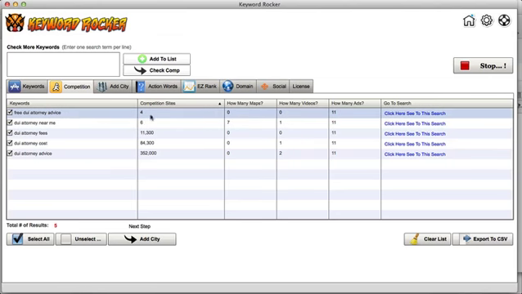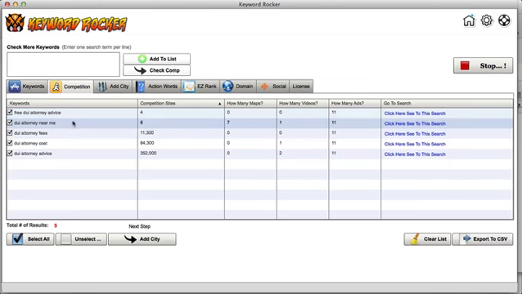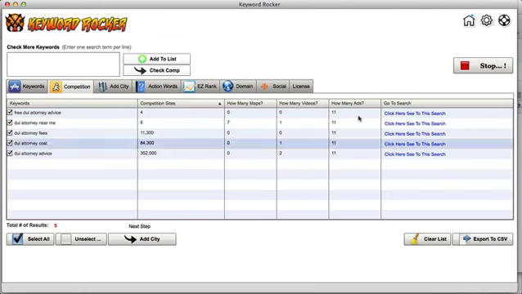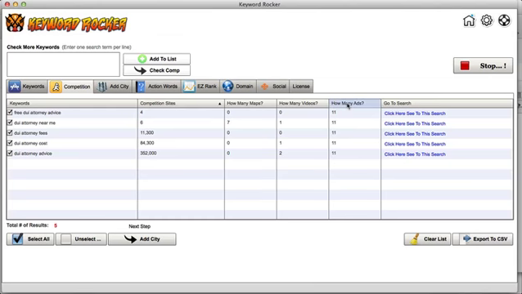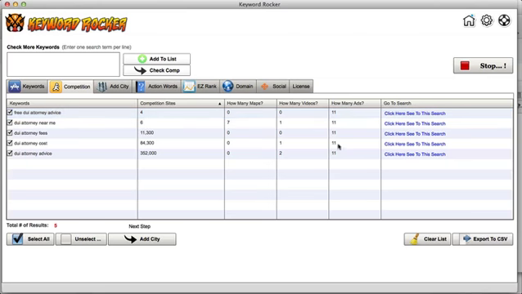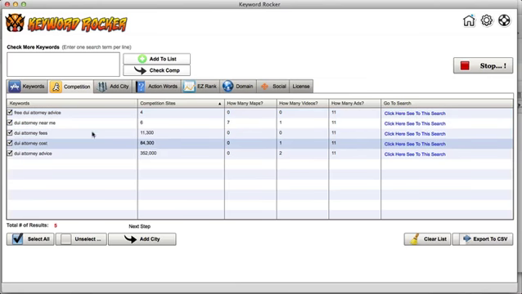So it gives me the competing sites right away. It tells me all this information, how many map listings are showing up, how many videos are showing up, how many ads. And again, the ads are going to be off and on because if you're searching a city and it's not where your IP address is at, then it might give you some skewed results here. But still, we're just going to go ahead and do this. You could also go straight to the search and check it out as well.